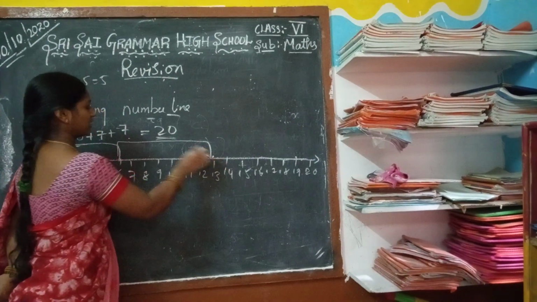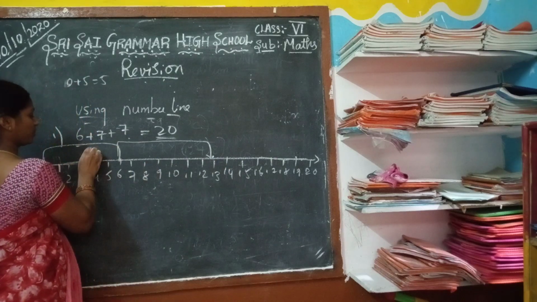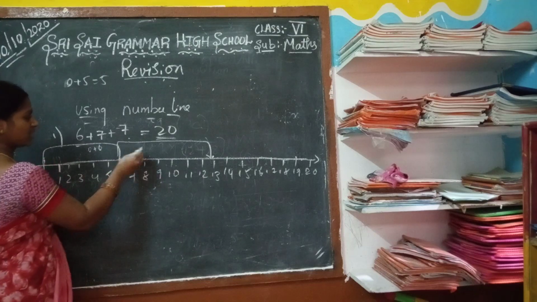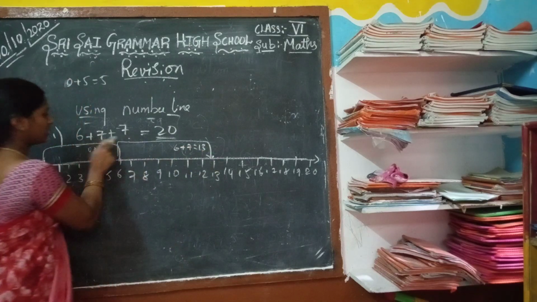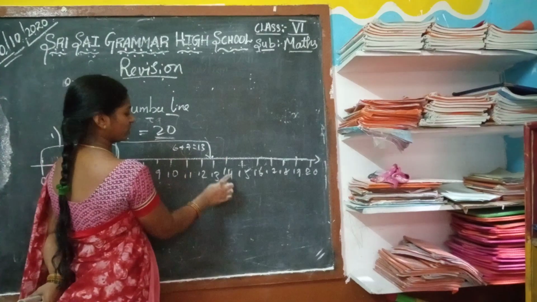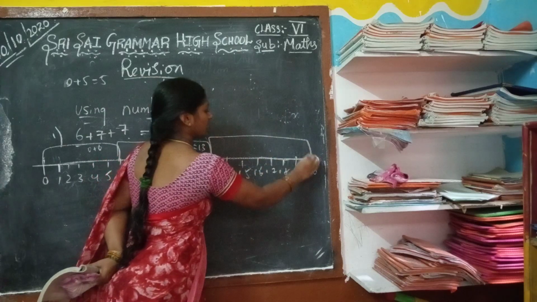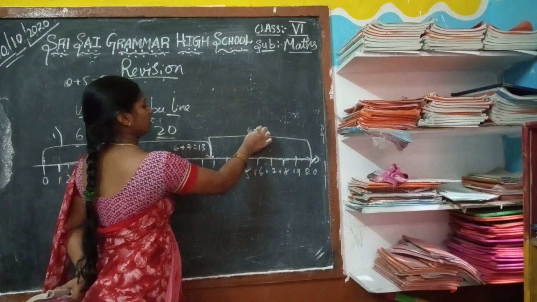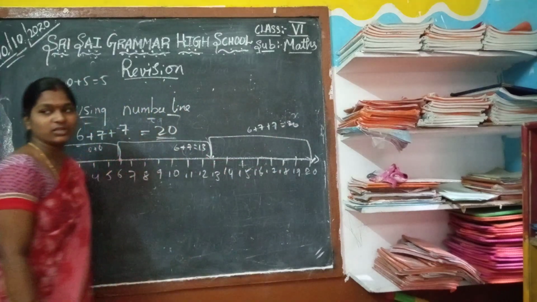Now when you add these two, from 0 plus 6 equal to 6, and also from 6 plus 7 equal to 13, then 13 plus 7 equal to 20. Now 6 plus 7 plus 7 equal to 20. You have to write this.